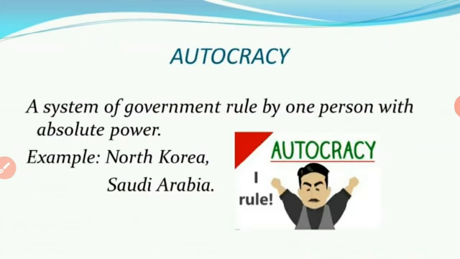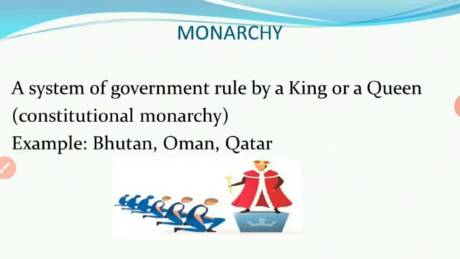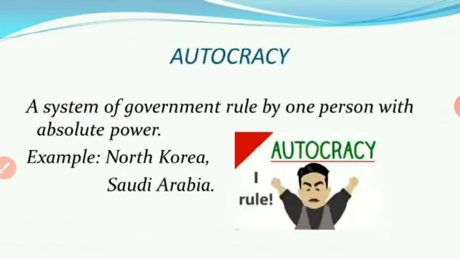Okay. Next one, autocracy. Autocracy is a system of government by one person with absolute power. That is, the government was ruled by a single person with unlimited power. Before, we learned the monarchy, that is, the king or queen ruled with a limited power. But in autocracy, the person ruled with unlimited power. The example countries are North Korea, Saudi Arabia.